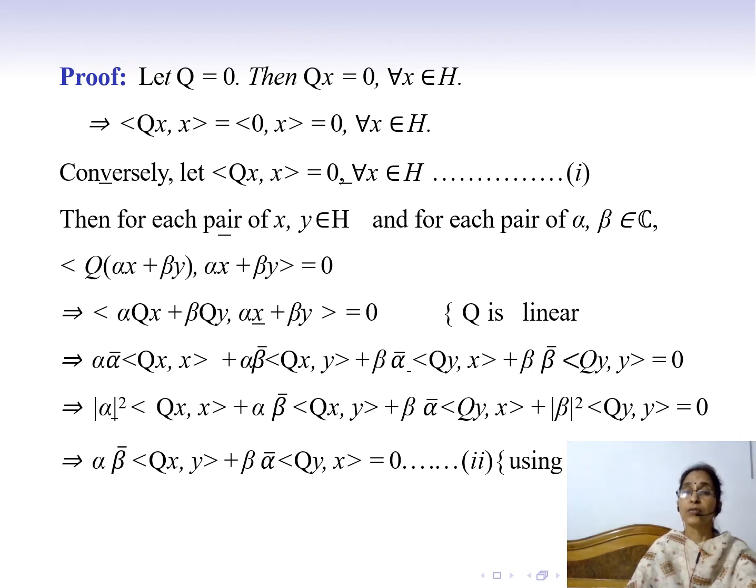Since we have assumed that the inner product of Qx and x is equal to 0 for every x, the first and fourth terms are 0, and so we are left with two terms: alpha complex conjugate of beta into inner product of Qx y plus beta complex conjugate of alpha inner product of Qy x is equal to 0, where we are using the first condition.